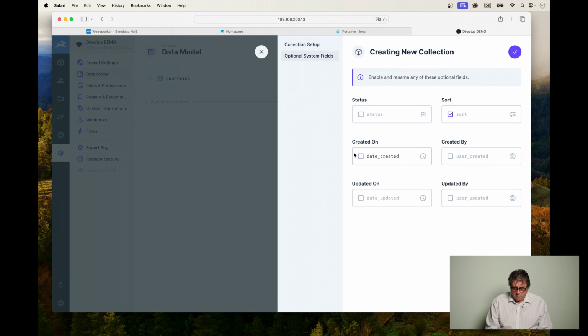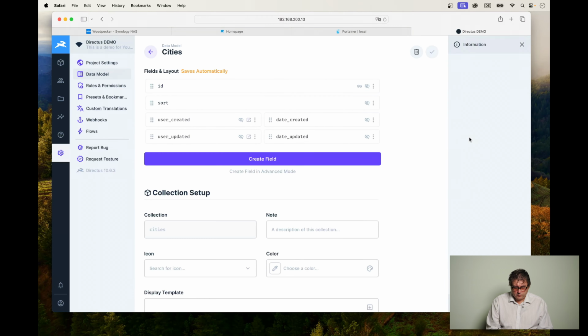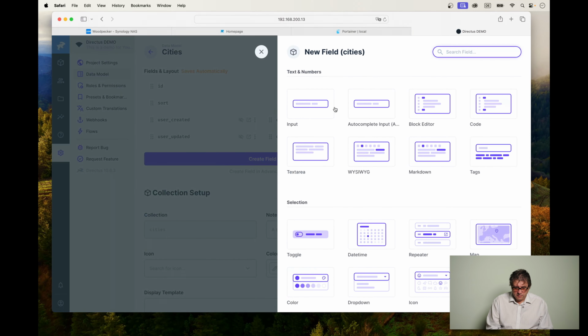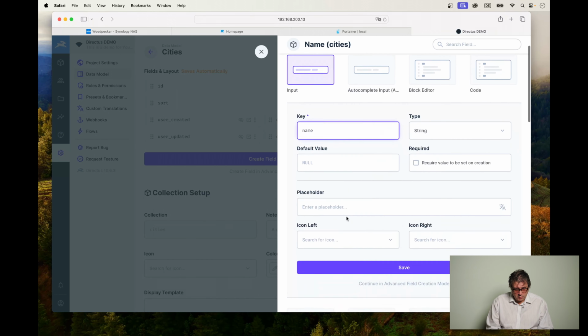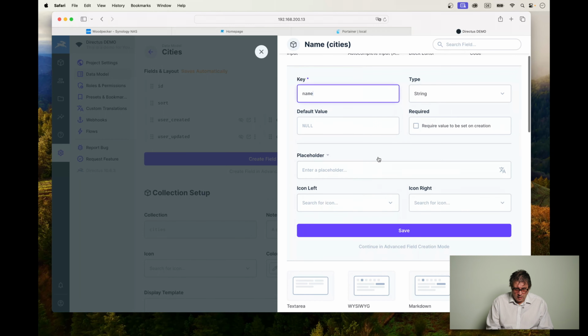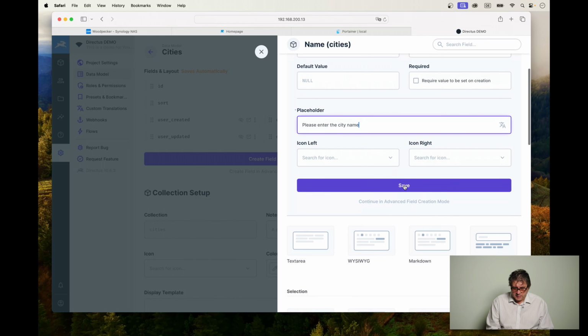Let's enable most of these fields again because we don't need a status. Create a field. Name, of course. Type can be string, default, no. Placeholder, please enter the city name. No icons necessary, click on save.